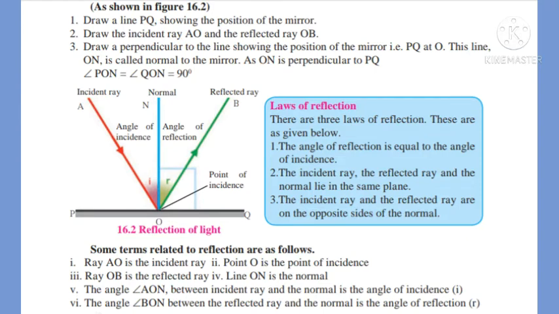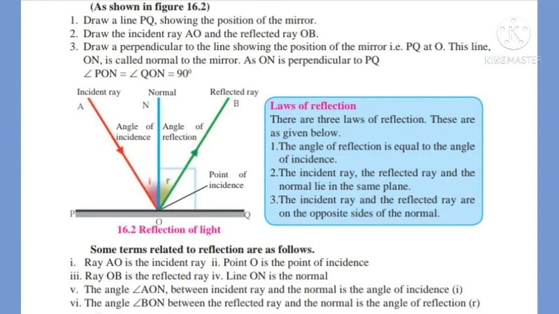Now some terms related to reflection are as follows. First one, ray AO which is shown by red color line is the incident ray and point O is the point of incidence. Next, ray OB which is shown by green colored line is the reflected ray. Line ON is the normal shown by the blue colored line.